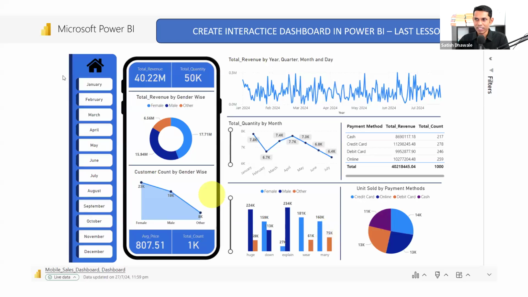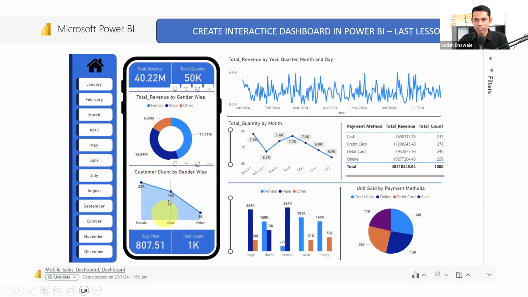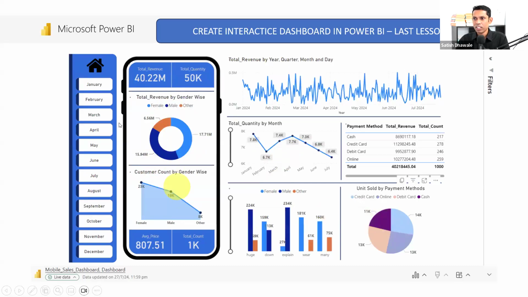Today itself, I'm going to show you this, which is in a PowerPoint presentation, and it is completely interactive. Look over here. If I click on any one visual, this is in a PPT and still it is interactive. If I click on this pie chart, donut chart, we can say, or on this line chart, it is going to filter and apply that filter on the other visuals also. This is called interactivity, and we are going to look at how we can create this interactive dashboard, and also how you can share it with someone else or publish it in Power BI. I am going to tell you how to upload this on Power BI service.